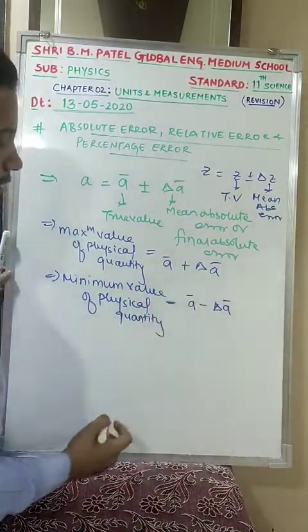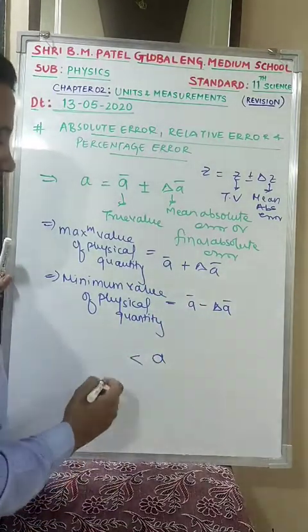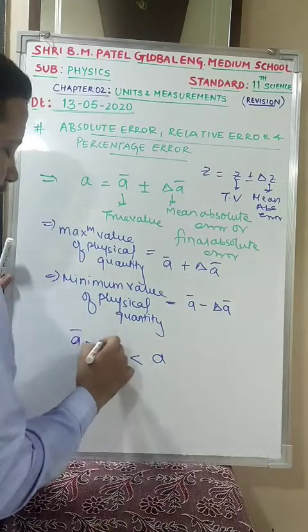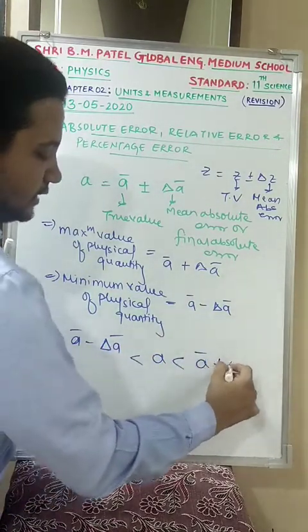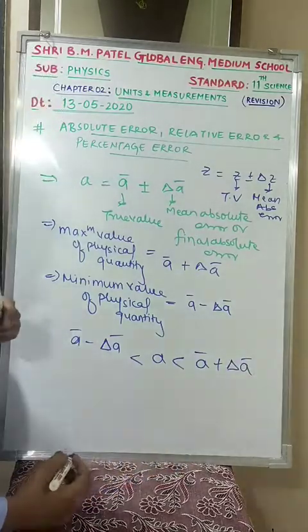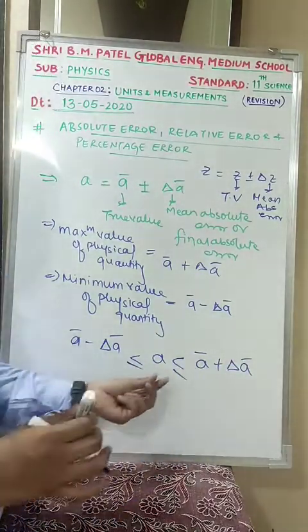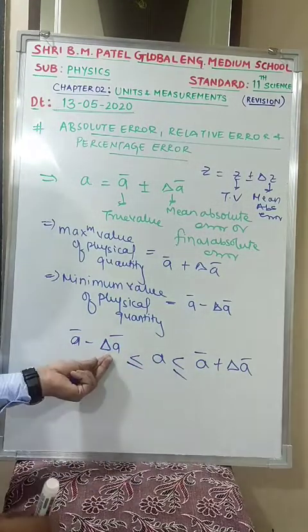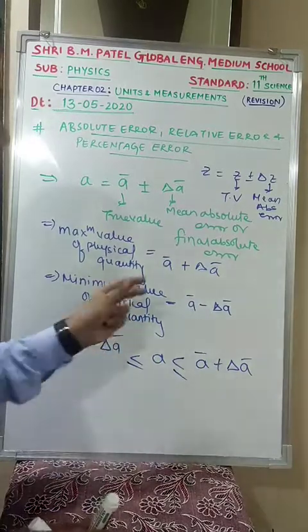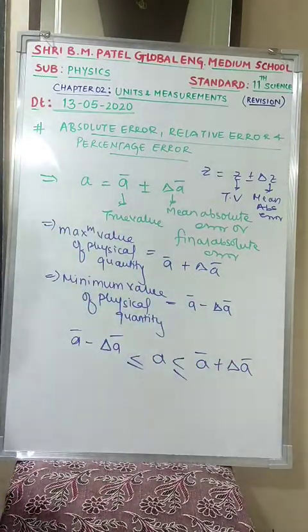Is this clear? So any quantity will lie between these two values: it will be greater than or equal to the minimum value, A bar minus delta A bar, and less than or equal to the maximum value, A bar plus delta A bar. Is this clear?